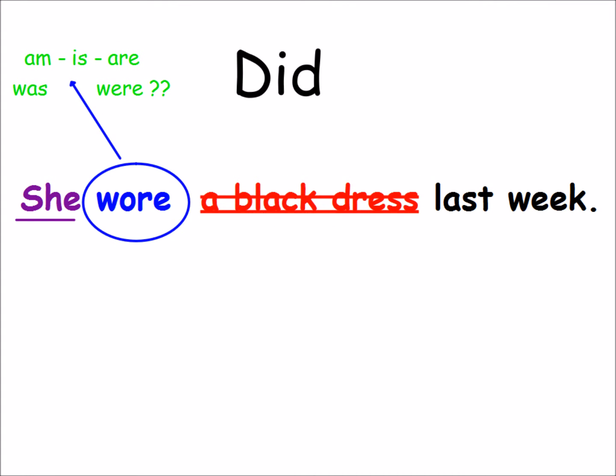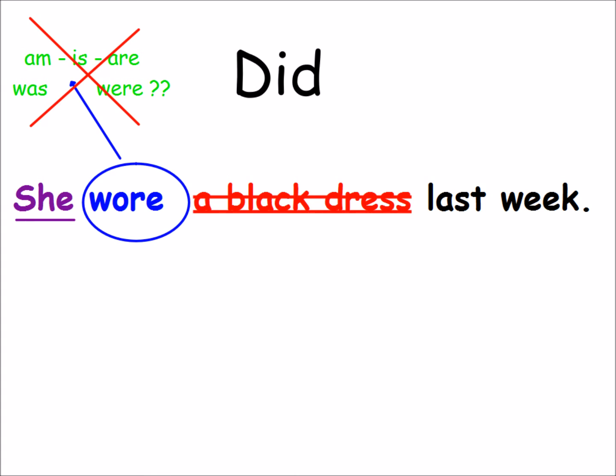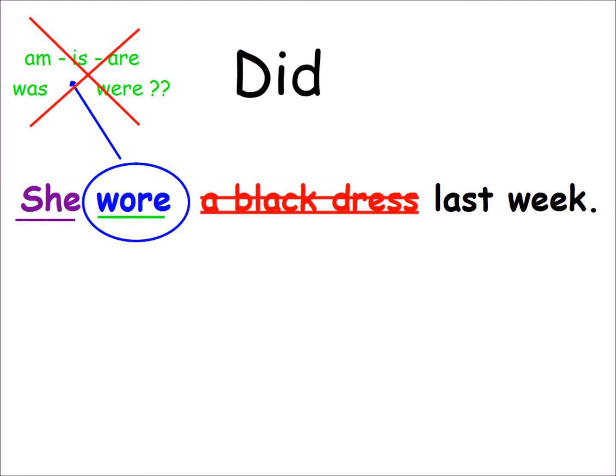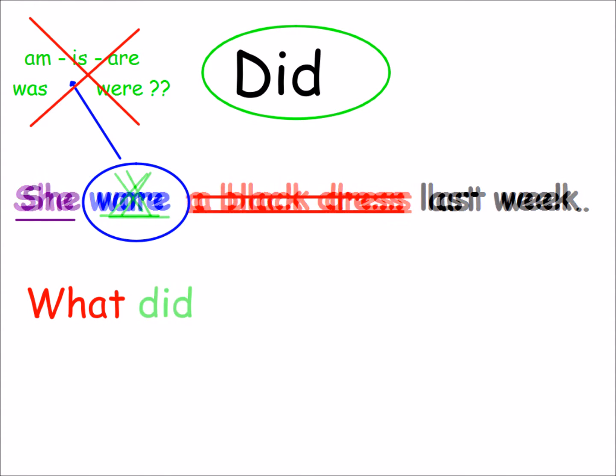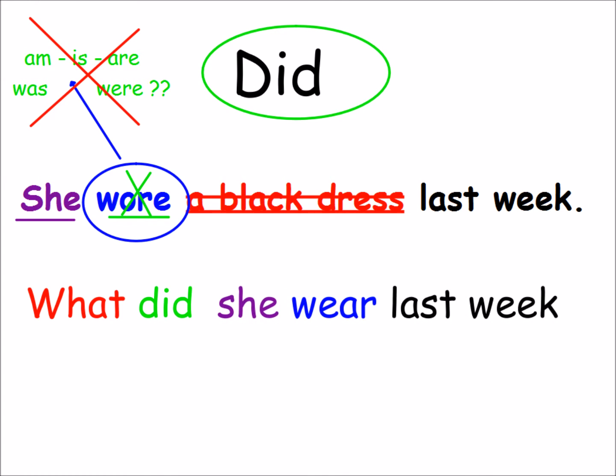So, wore here, is it a verb to be? Am, is, are, was, or were? No. So, I will not crisscross. I will put something from my mind. So, I will have a look at the end of my verb. Does it end with s? No. So, I will not add does. Is it in the past tense? Yes. So, I will add did. So, what did she wear last week? Remember, we don't put wore in the past tense. We put it wear.